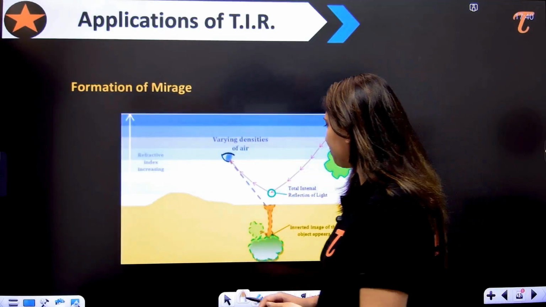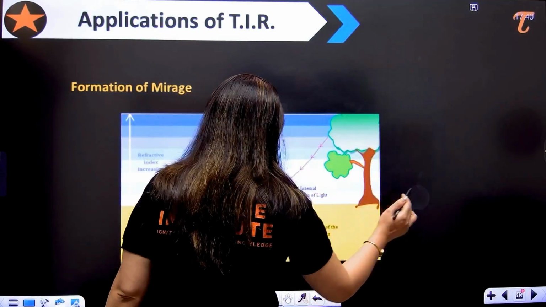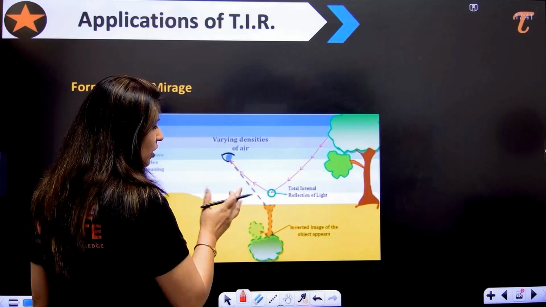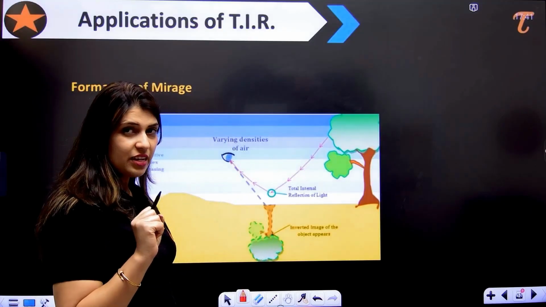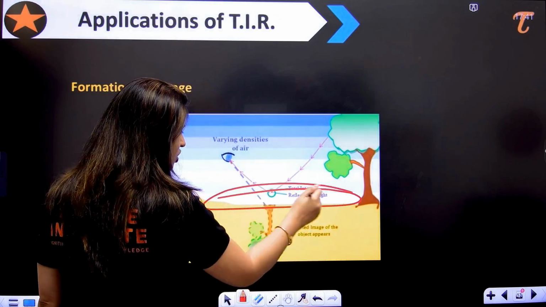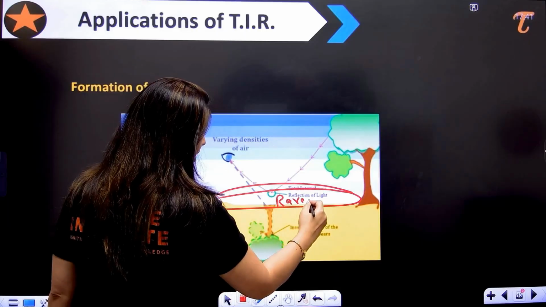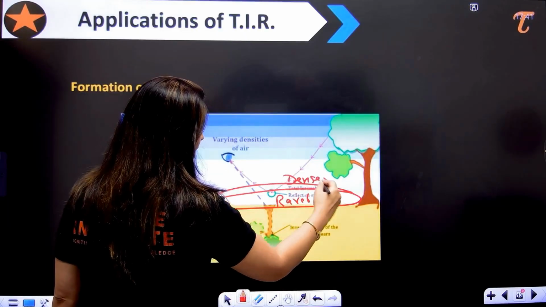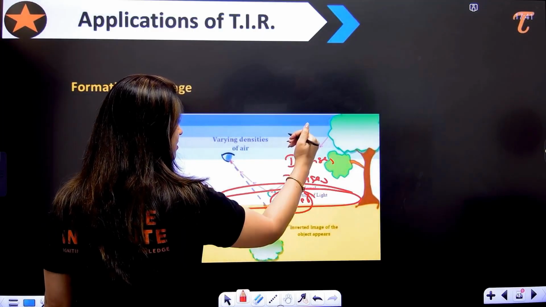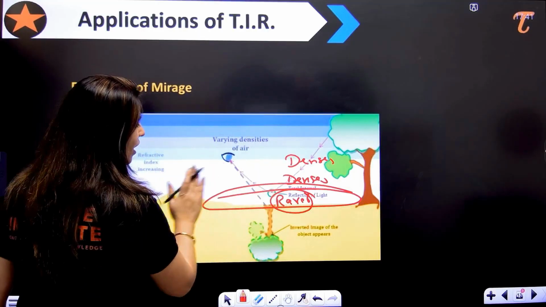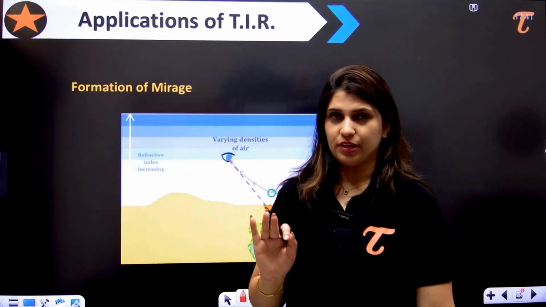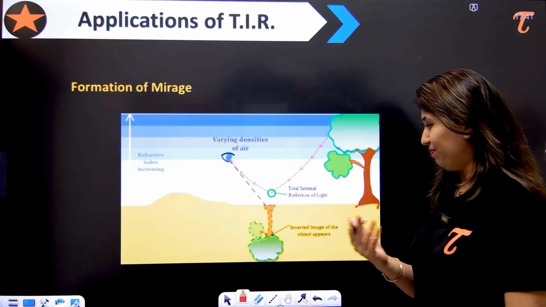Let's see here. We are talking about the desert area. In the desert area, what happens? This particular region becomes very hot, and that's why this section becomes a rarer medium, and the upper one is denser, and the other one is again denser. So here we have the rarer, then denser, denser, denser. So in TIR, what is the condition? That the ray should move from denser to rarer medium, right? It should move from denser to rarer.